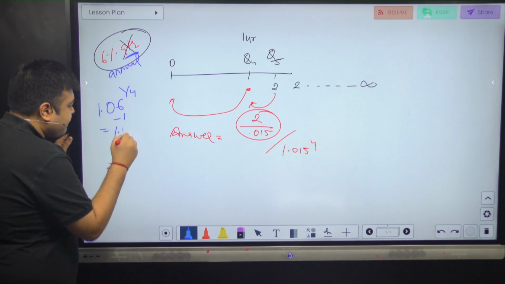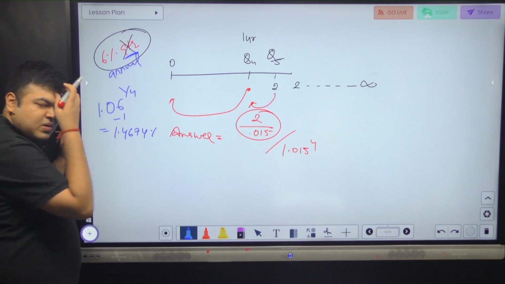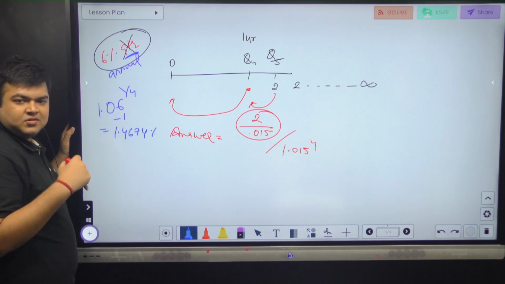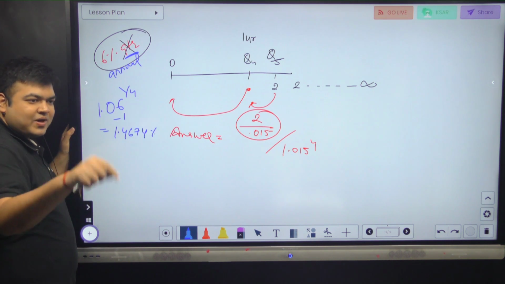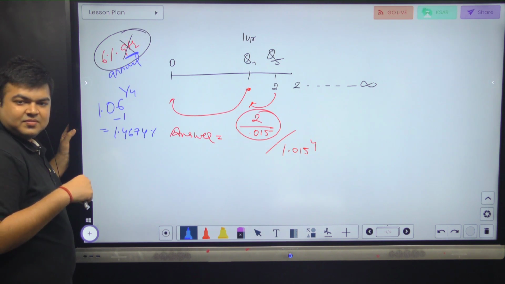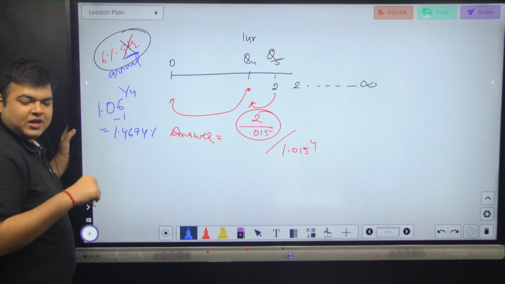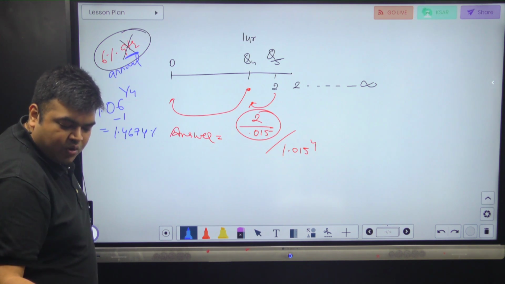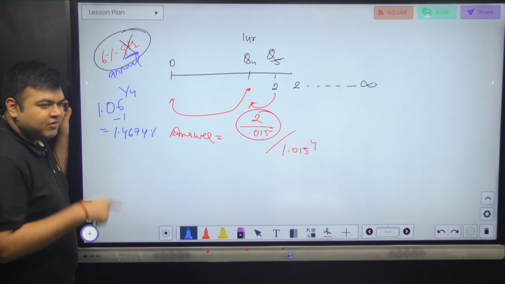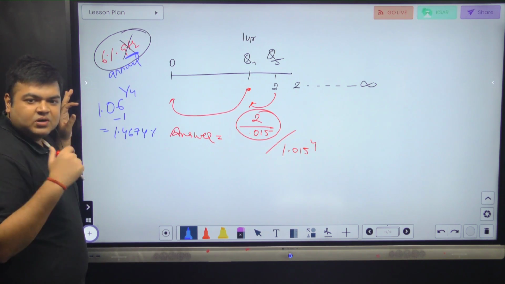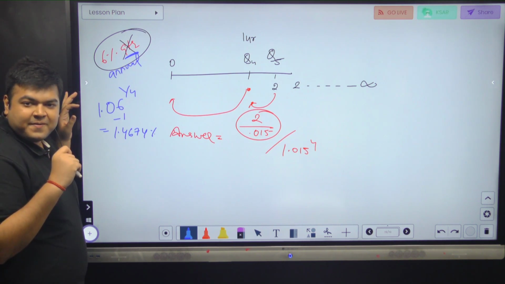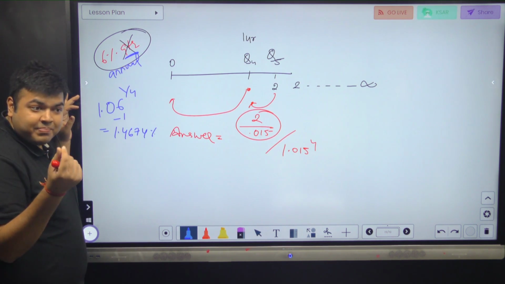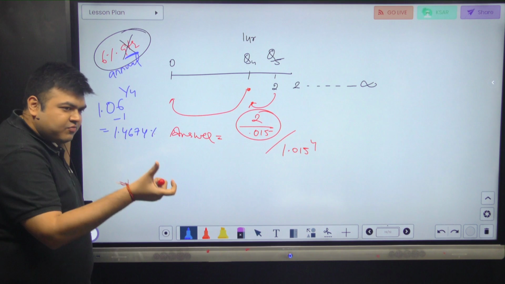1.467. Again, 1.06 root. Be fast. You were taking so much time to give me the answer. 1.06 square root. I got power 1/4. You'll have to be fast. Even if I'm doing 1.06 to the power 1/4, I will do 1.06 to the power button 4 reciprocal sign equals to. I will not do bracket open 1 divided by 4 bracket close equal to, which is what you were doing probably. Getting it? You can also use a reciprocal button, because you don't need a bracket for the reciprocal part. Whatever is on the screen, it will become reciprocal.